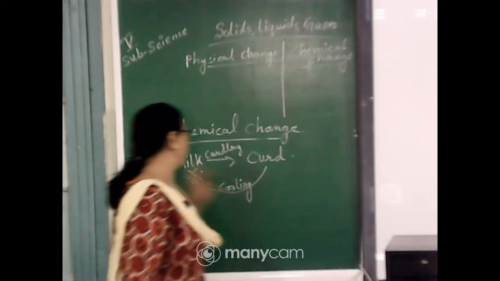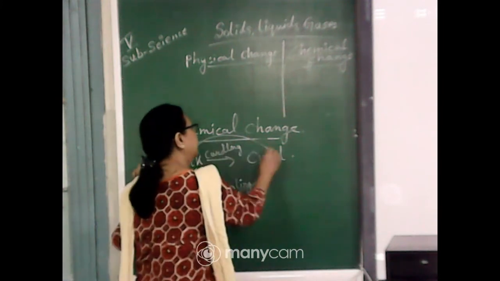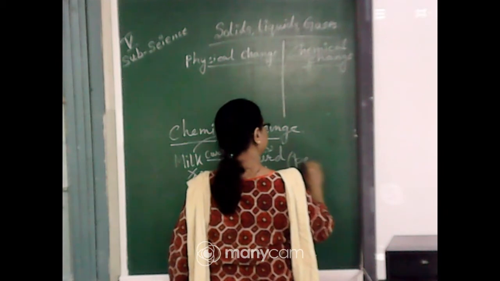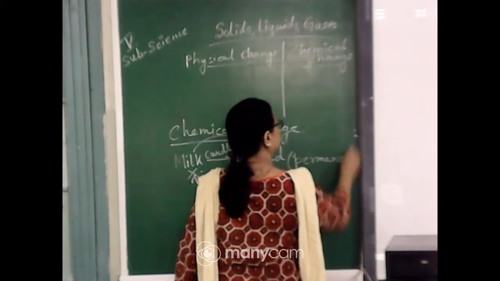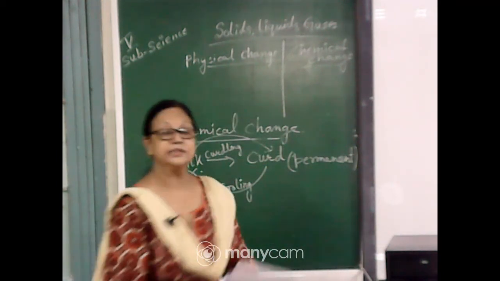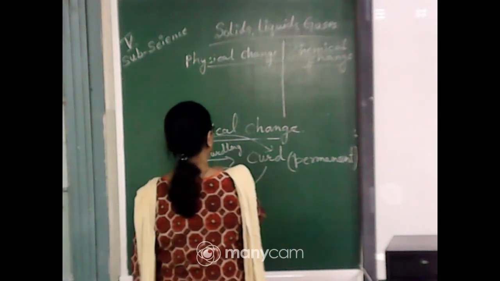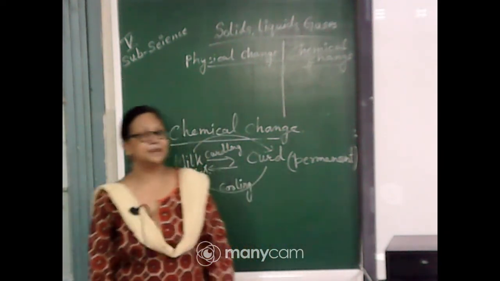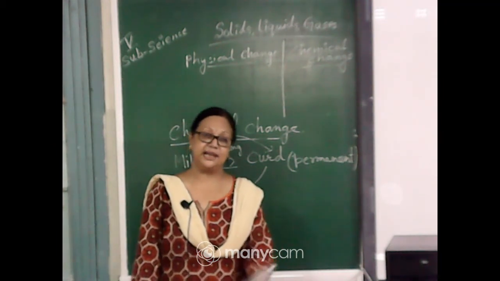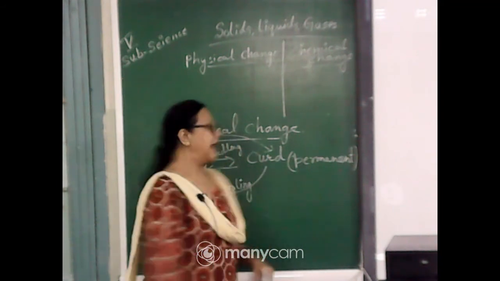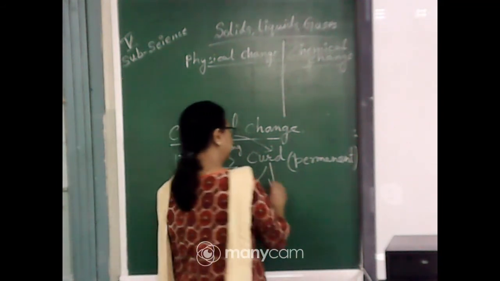So once the milk changes into curd, it is a permanent change. Secondly, it is irreversible in nature. That means you cannot get back the milk again from the curd. So it is an irreversible as well as permanent change, and here we are getting a completely new substance.